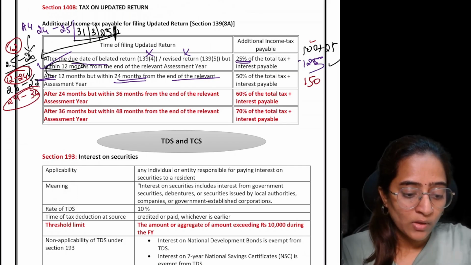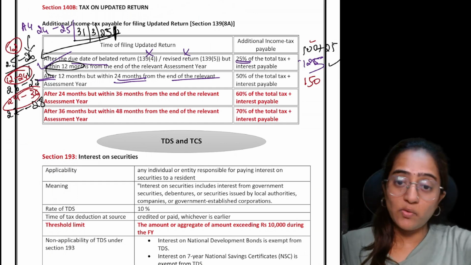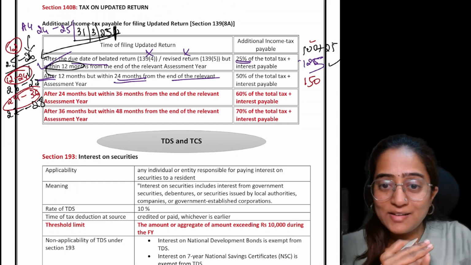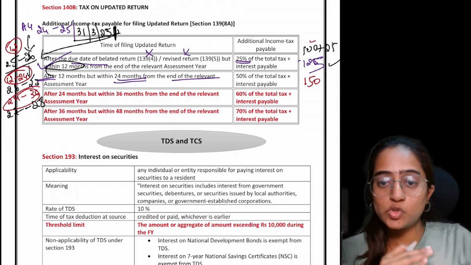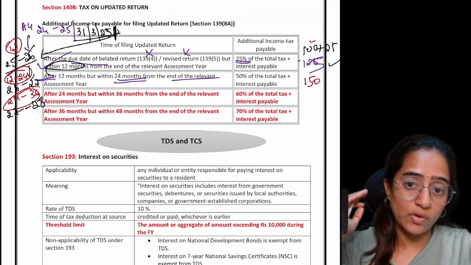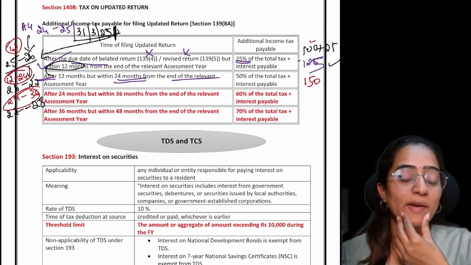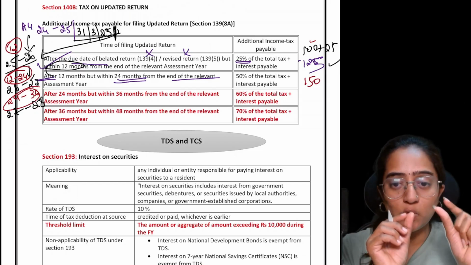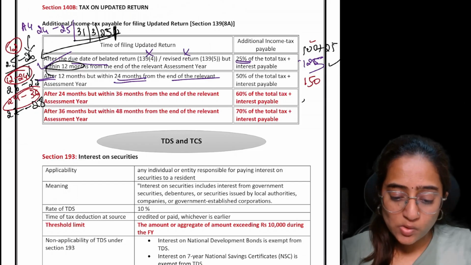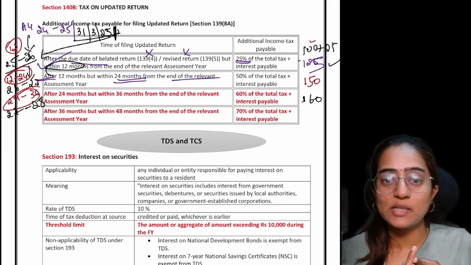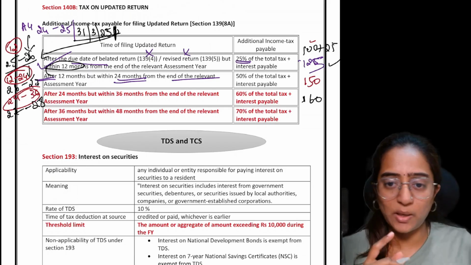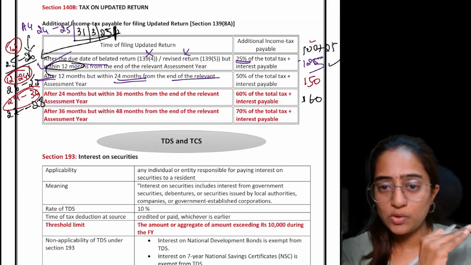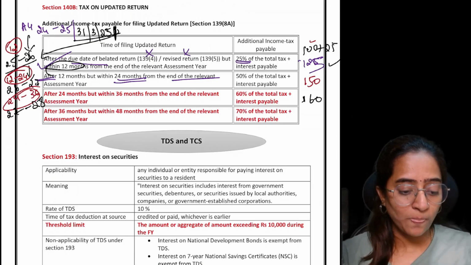If you're thinking of filing the return for AY 24-25, the return which was supposed to be filed for AY 24-25, and the timeline is coming up to after 24 months but within 36 months, then you are paying 100 plus 60% as the income tax, plus whatever interest is payable. That is the basic calculation you will do, along with the interest payable calculation.